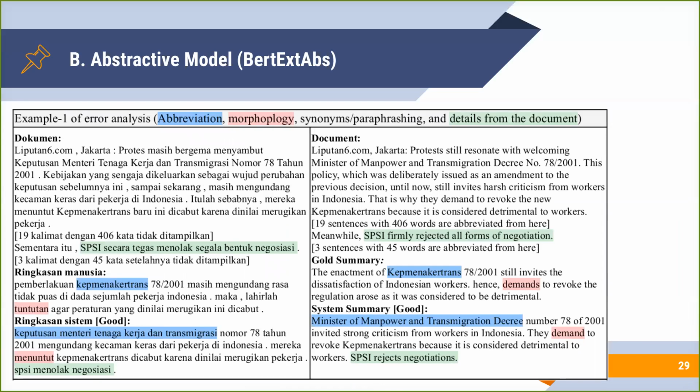In these snippets, we show an example in our error analysis where the system summary is considered a good one, but has a low ROUGE score. First, in this example, the gold summary contains an abbreviation, Kemenakertrans, while the model generates the full form Keputusan Menteri Tenaga Kerja dan Transmigrasi, or in English, Minister of Manpower and Transmigration Decree. We also notice a different morphology between the words tuntutan and menuntut used in the gold and system summaries.